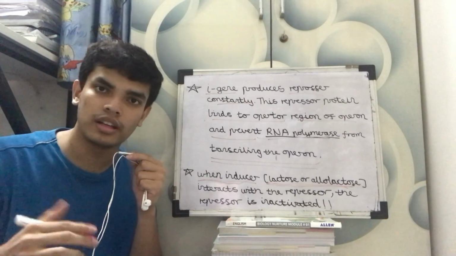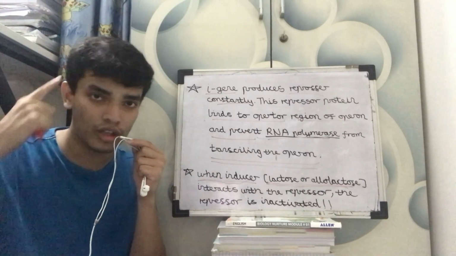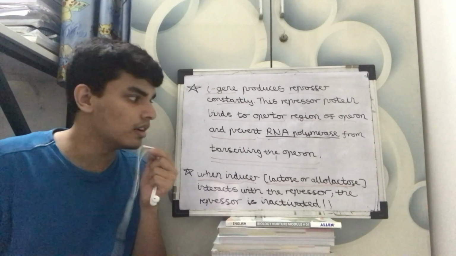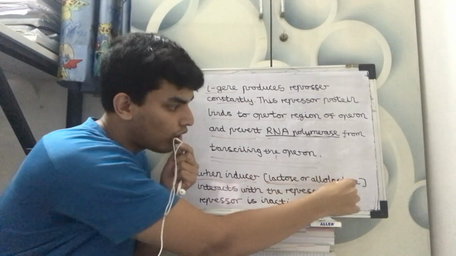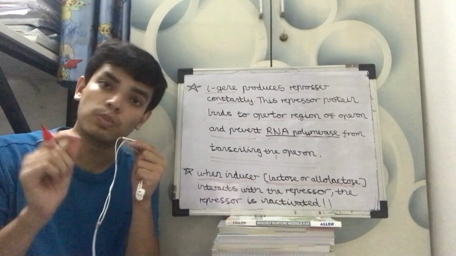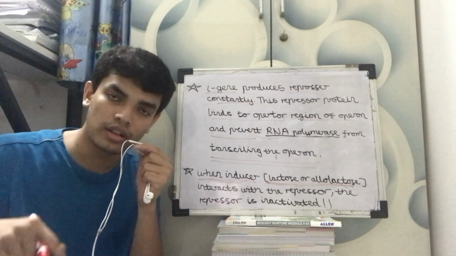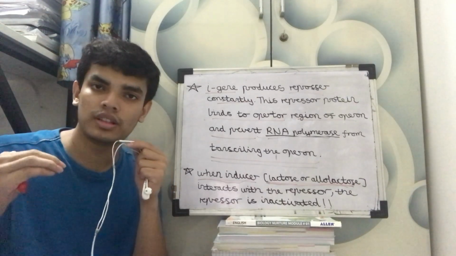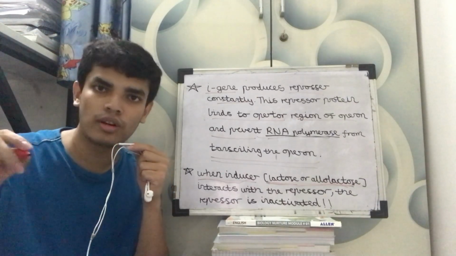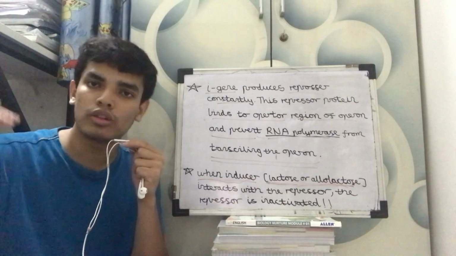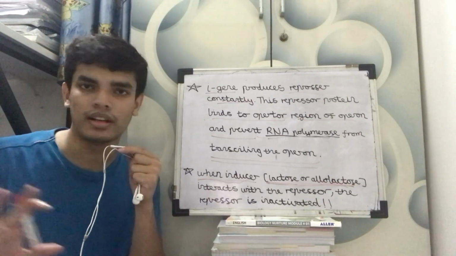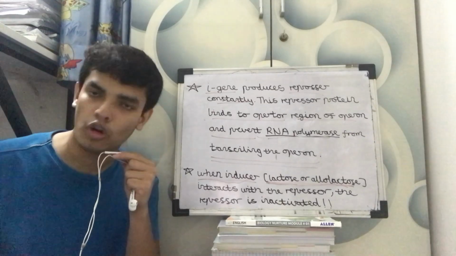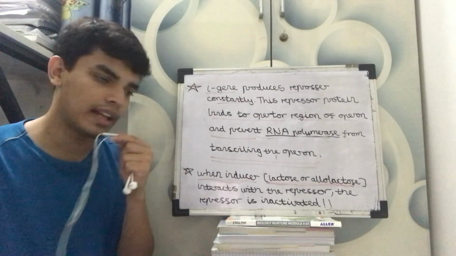See, you have in your mind that lactose is the inducer. You will take the first option and move on. But in bracket it is given lactose or allolactose. So lactose and allolactose both are inducers. So you have to take the fourth option, which is 1 and 3 both. It is a general tendency. You will see the first option is lactose, you'll take that. Then you will check the second option. Okay, I gene, that is not it, it is the inhibitor, and you'll please check all options. It is lactose as well as allolactose.